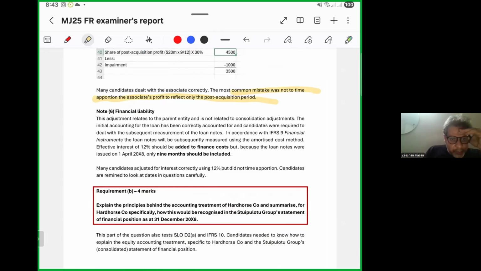The initial accounting for the loan was correctly accounted for, and candidates were required to deal with the subsequent measurement of the loan notes in accordance with IFRS 9. The loan notes will be subsequently measured using the amortized cost method. The effective interest of 12% should be added.